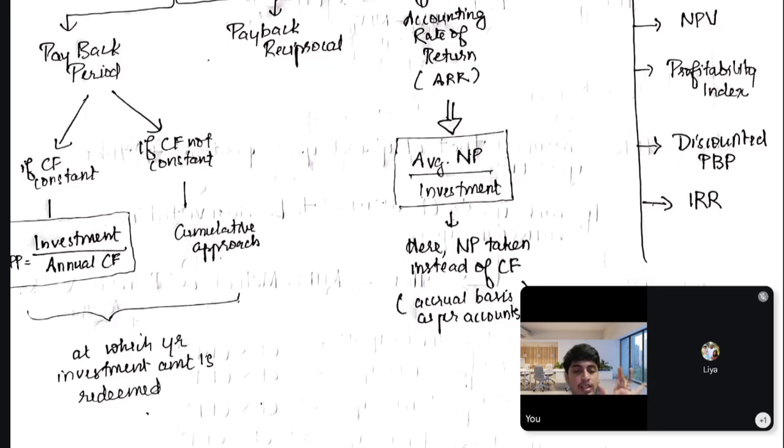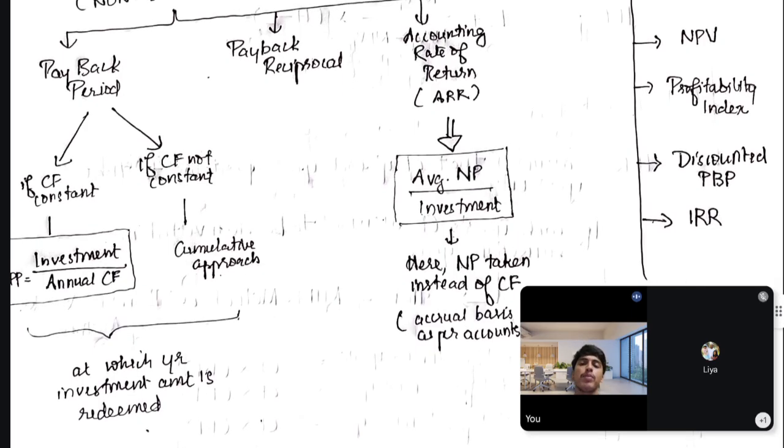So it infers that the initial investment of 1 lakh is redeemed between the second and third year. That's why you use an interpolation formula. You have studied this in 11th or 12th standard, as well as in CA Foundation statistics, like frequency distribution and cumulative frequency problems. It's the same logic. So that's the payback period.